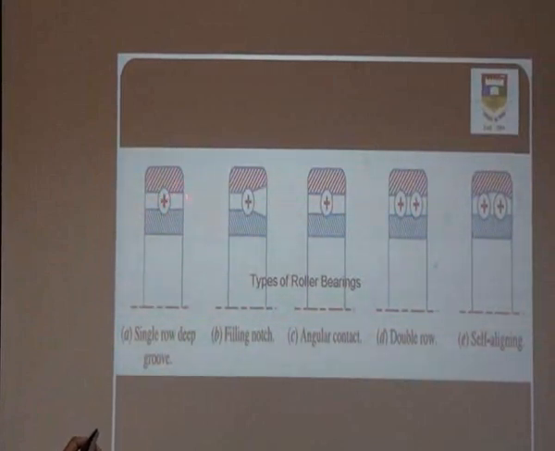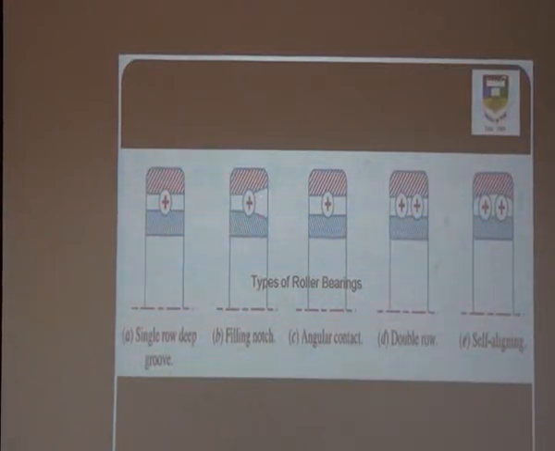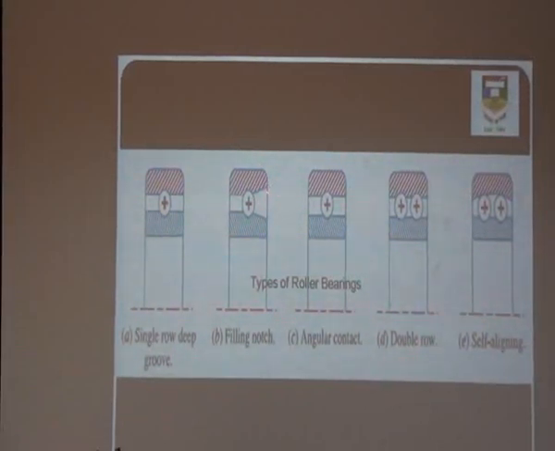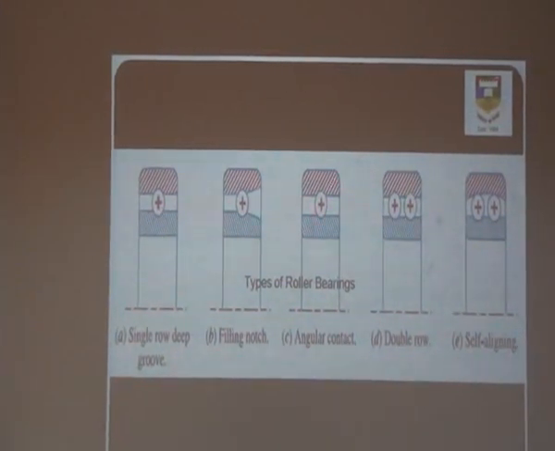Here you can see a single row deep groove ball bearing. Here the groove is made deep, so it is called a deep groove ball bearing. And here we are providing a notch. A notch is nothing but a slot, so it is called a filling notch ball bearing. Then here you can see the angular contact bearing, which means that while we are applying load, the contact will be made along a certain angle.